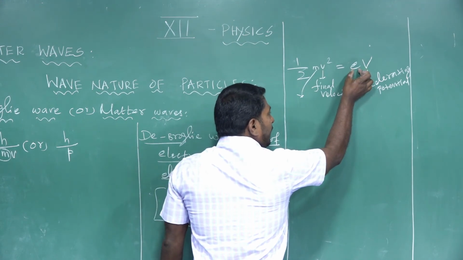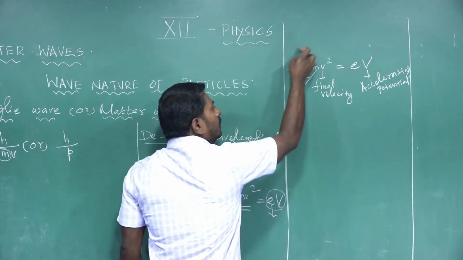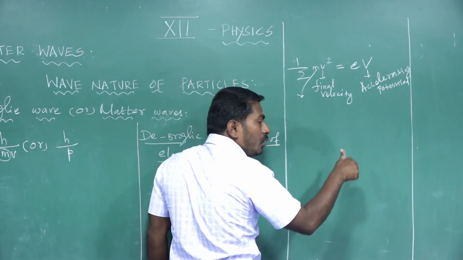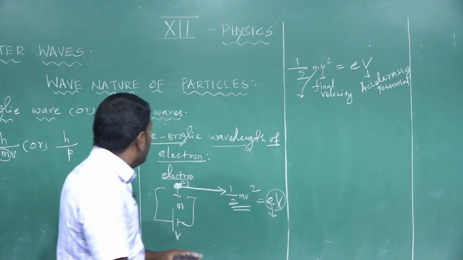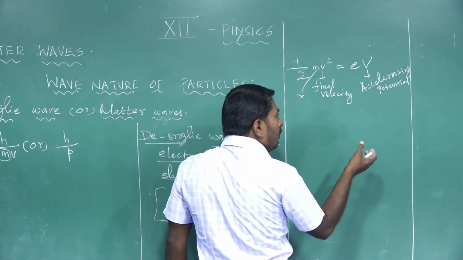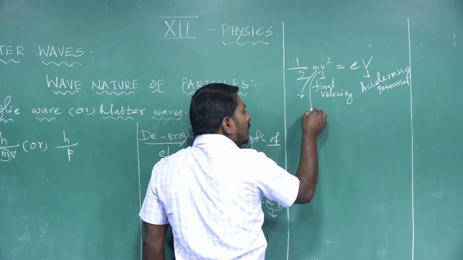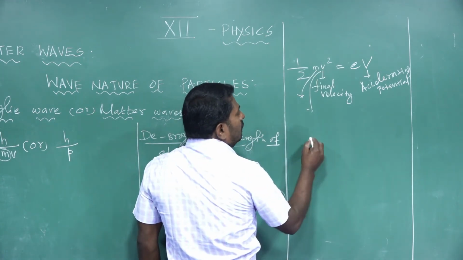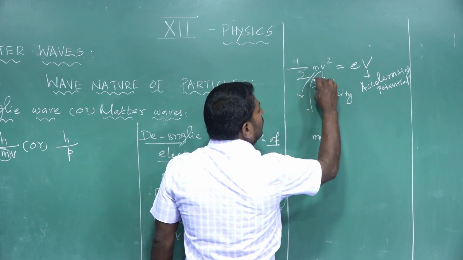If an electron of charge e is accelerated by a potential difference V, it acquires energy equal to the kinetic energy of the moving electron. That electron in motion is associated with a wave, and we are going to derive the expression for the de Broglie wavelength of the moving electron. Before calculating the de Broglie wavelength, we first calculate the final velocity of the moving electron.